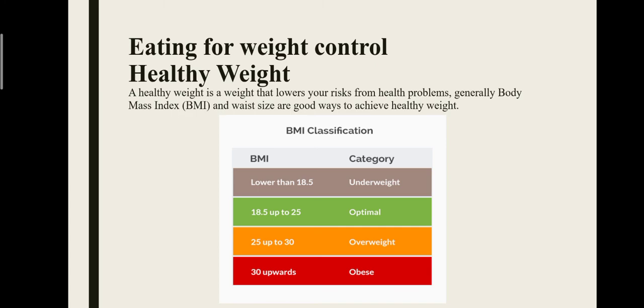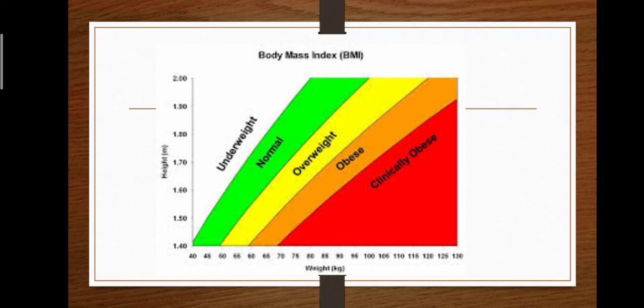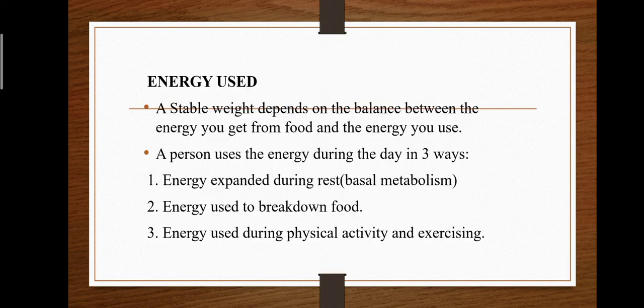It is simply a weight that lowers your risk from health problems, and generally BMI and waist size are good ways to achieve healthy weight. Here in this graph there are several categories of weight, that is underweight, normal, overweight, obese and clinically obese. If we know our BMI, then we can know which category we fall in.